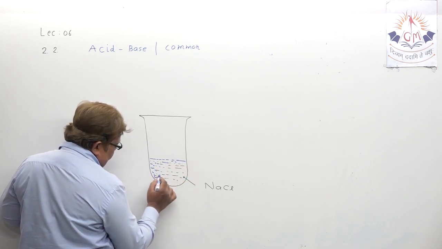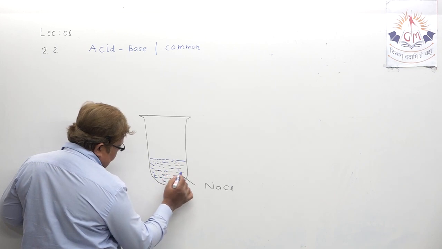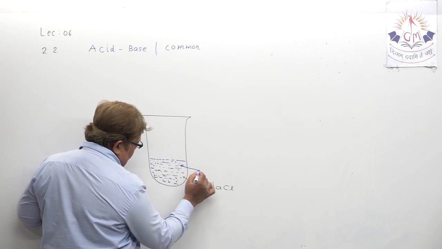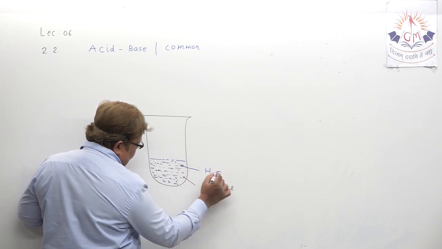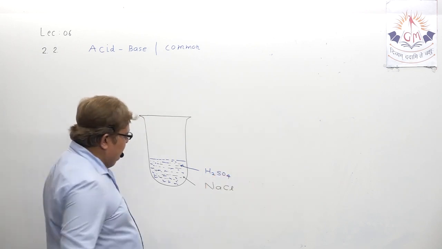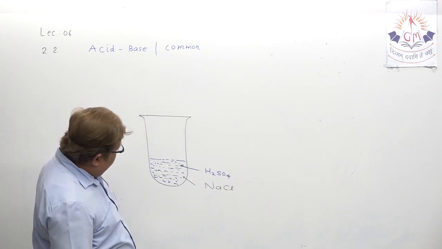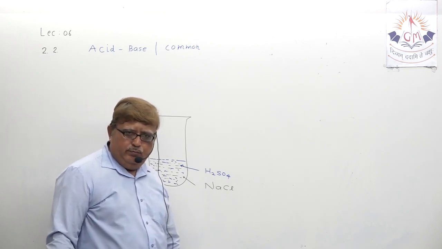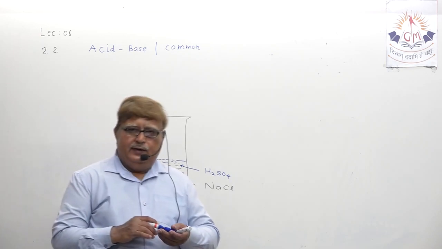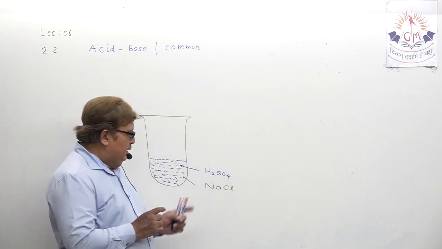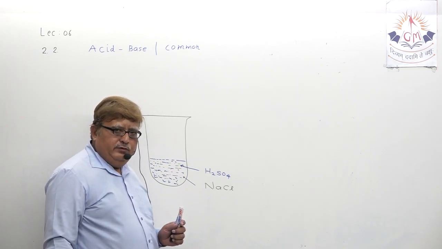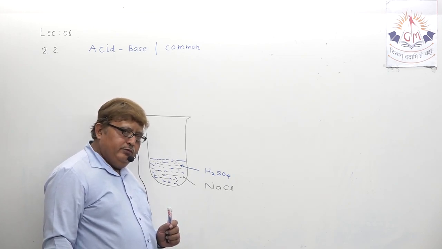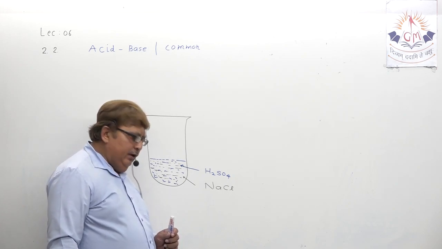This blue I am showing, that is acid. Okay. Suppose I have taken sulfuric acid here. My dear student, two ingredients which we have taken: one, sodium chloride in solid powdered form, and I have added sulfuric acid to it. The reaction will take place between these two, and they will produce one particular acid.